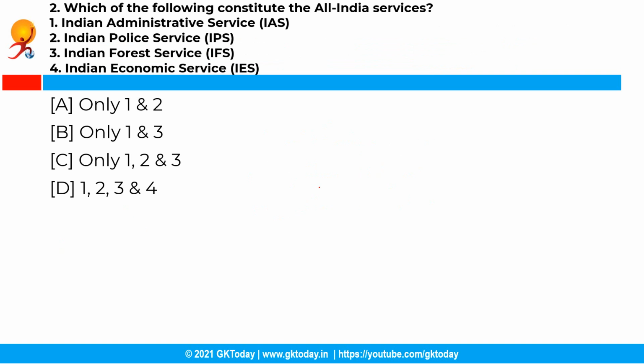Now the next question is, which of the following constitute the All India Services? Indian Administrative Services, Indian Police Service, Indian Forest Service, Indian Economic Service. So you have the following options and the correct answer is option C, that is only 1, 2 and 3. Presently there are 3 All India Services. They are Indian Administrative Service, Indian Police Service, Indian Forest Service.